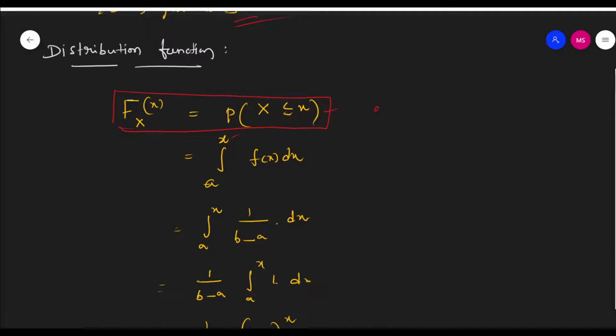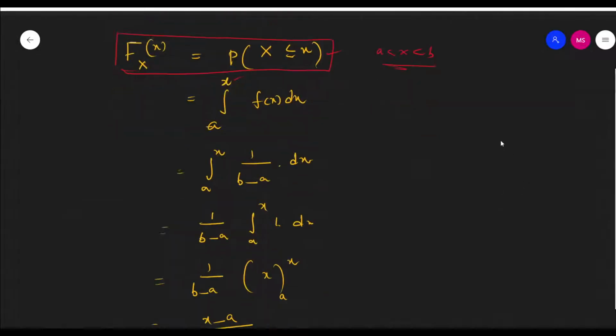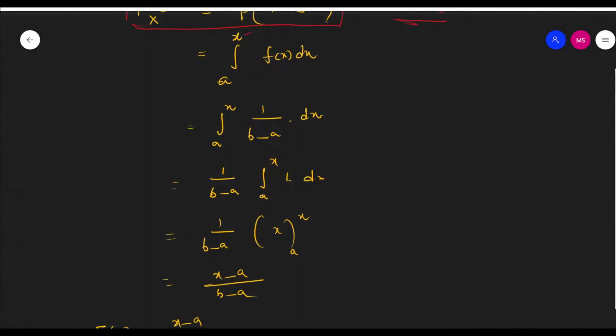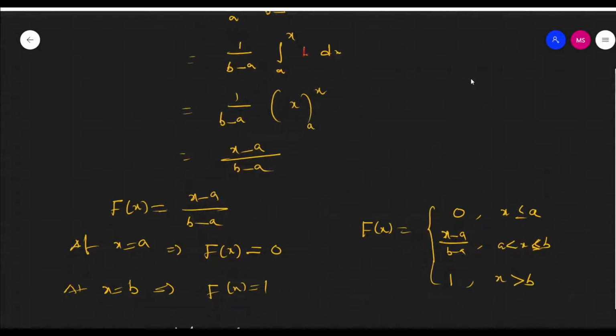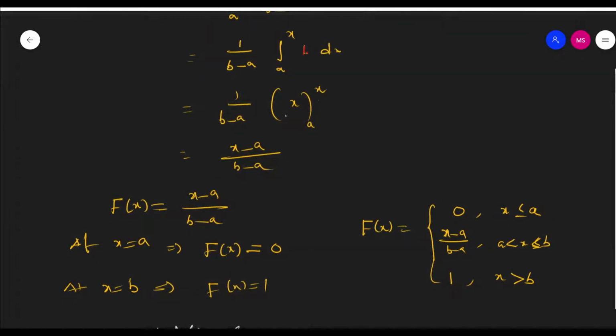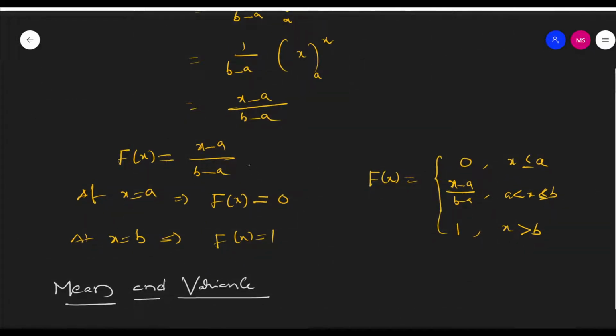We already know that the limits of the distribution are a less than x less than b. So a is the first limit: the integral from a to x of f of x dx, where f of x is equal to 1 by b minus a. Very simple. It is 1 by b minus a times the integral from a to x of 1 dx. Integration of dx gives x, and finally substituting the limits, x minus a by b minus a. Therefore F of x is equal to x minus a by b minus a.